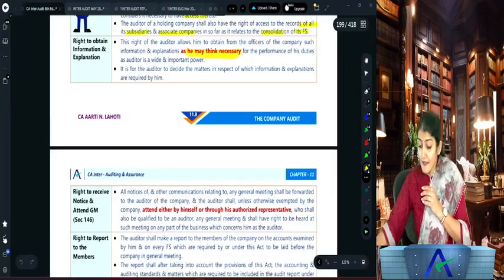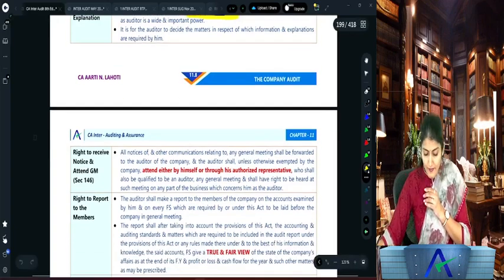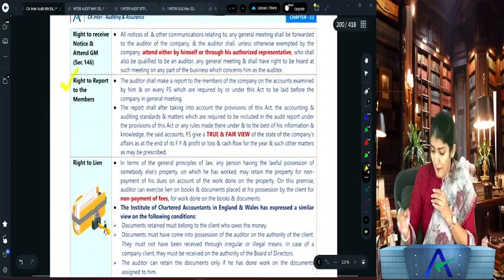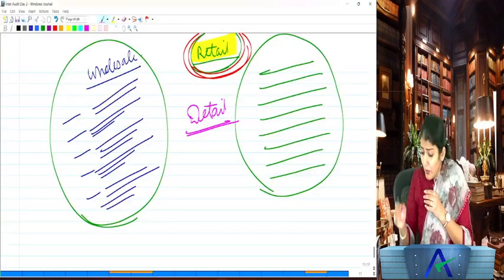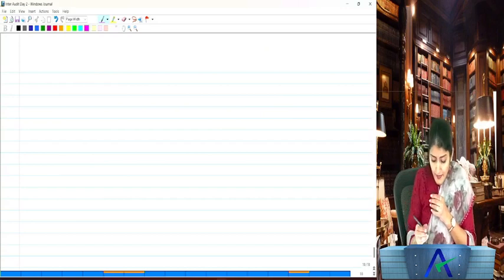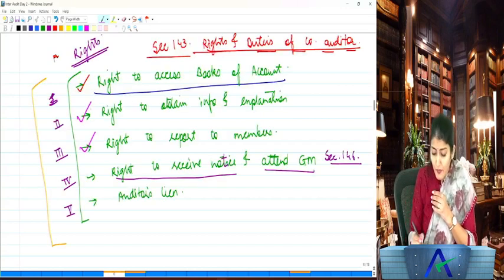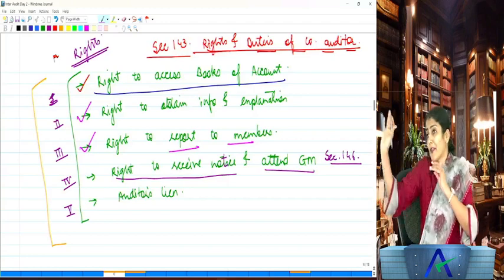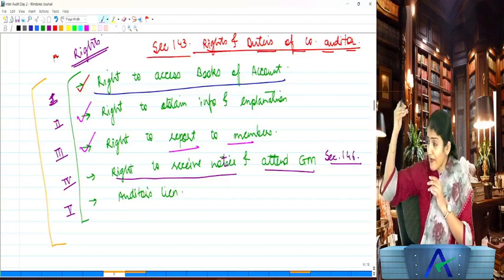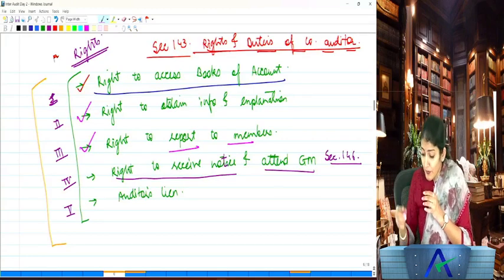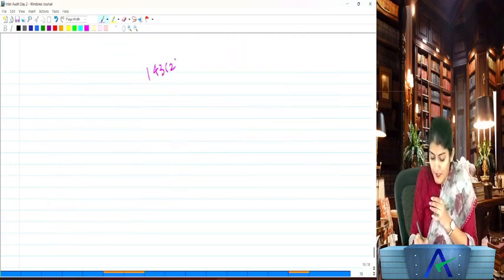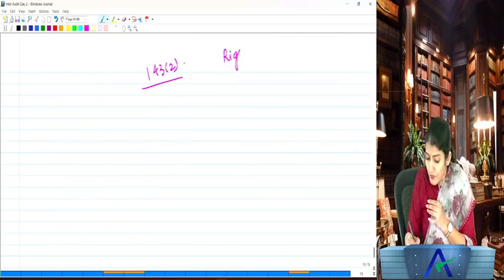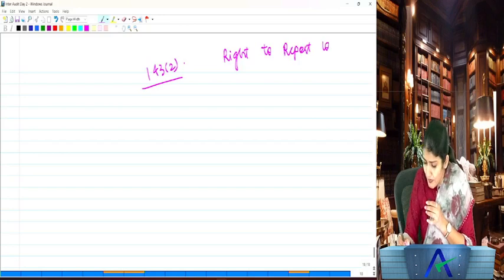Then the next right of the company auditor is the right to report to the members. This one, I will say, is not only a right but also a duty, because you cannot say, oh, I don't want to report this year. You always have to report to the members. And what do you need to report to the members on? Two points over there. Section 143 subsection 2: right to report to the members. Very important one.